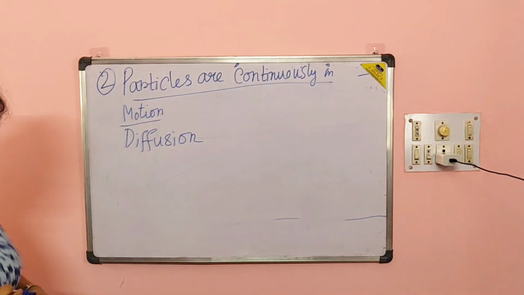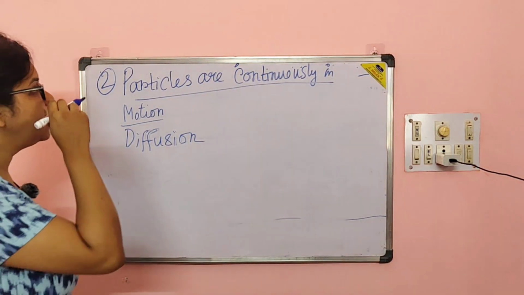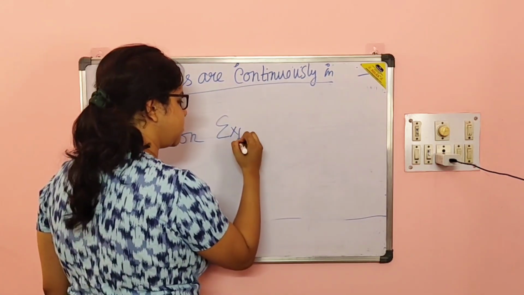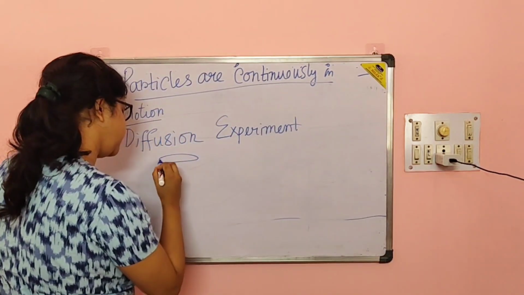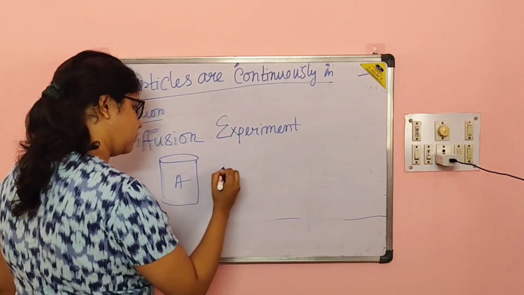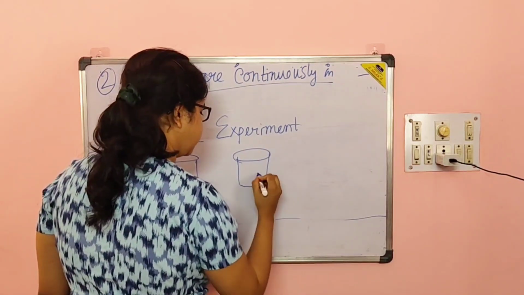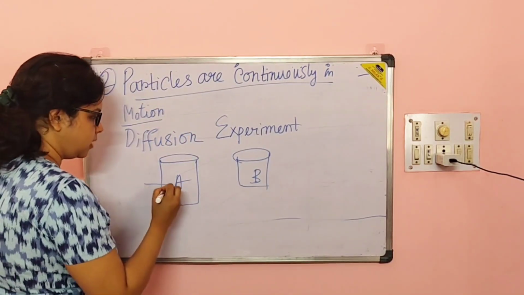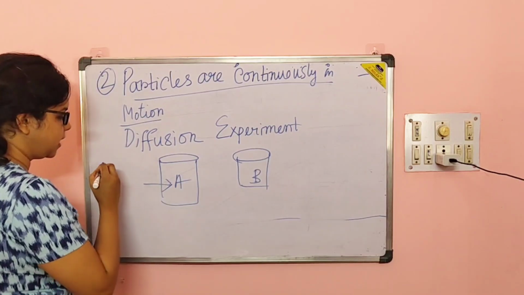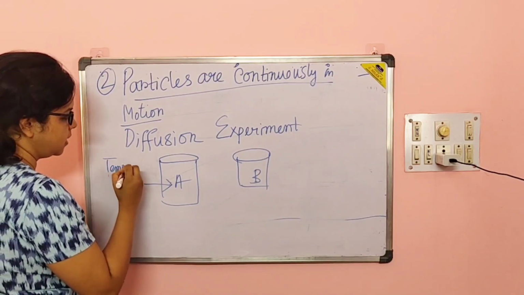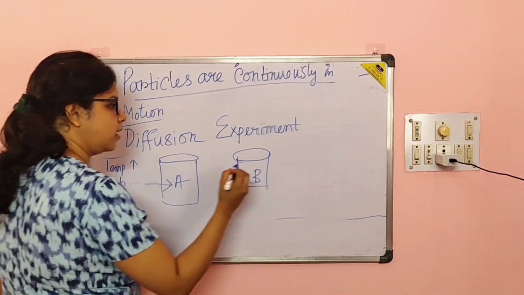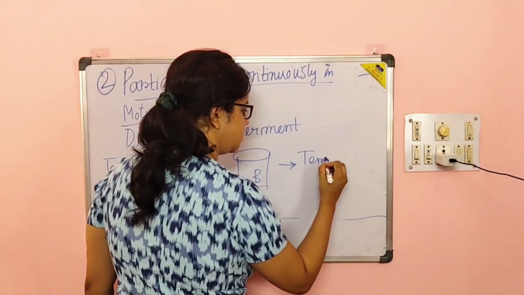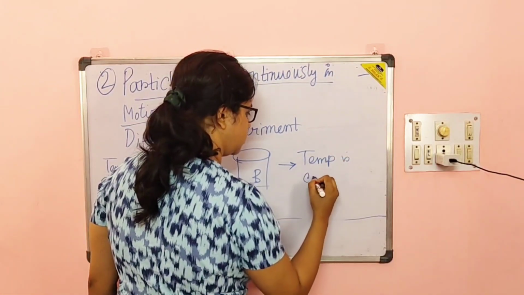Suppose it is beaker A and it is beaker B. In beaker A, the temperature is high. In beaker B, the temperature is cold.